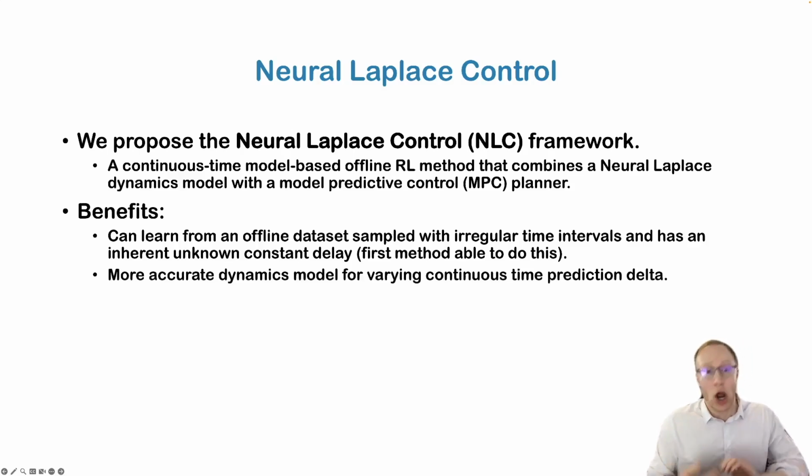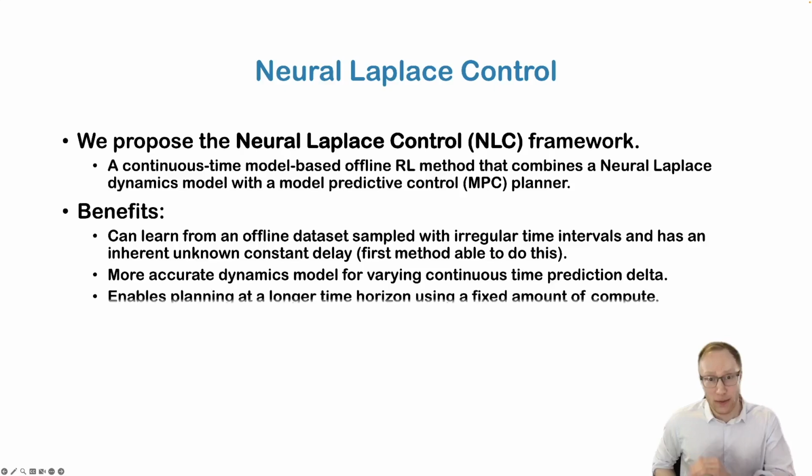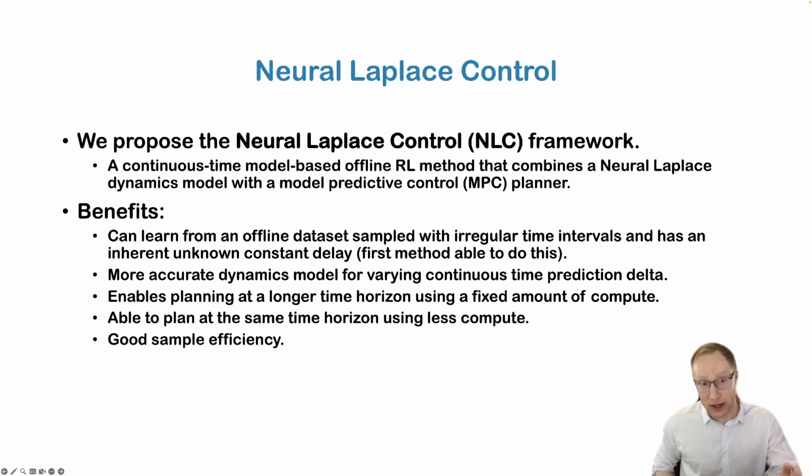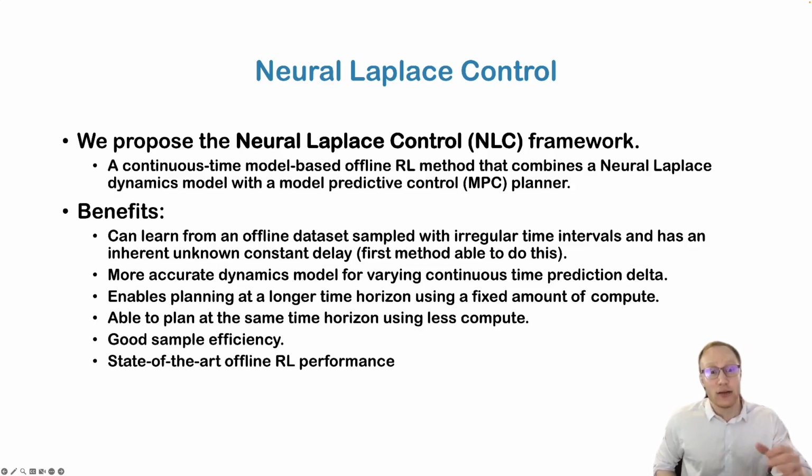We show that this provides a more accurate dynamics model for varying continuous time prediction at a future time, enables planning at a longer time horizon using model predictive control with a fixed amount of compute, and is able to plan at the same time horizon using less compute as well. Doing these gives great sample efficiency and achieves state-of-the-art offline reinforcement learning performance.